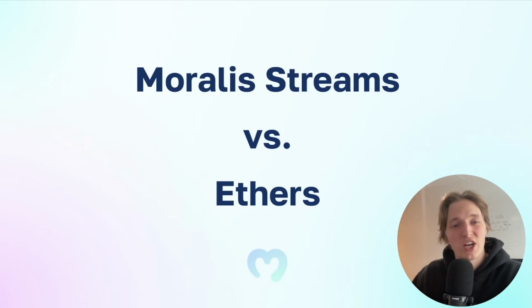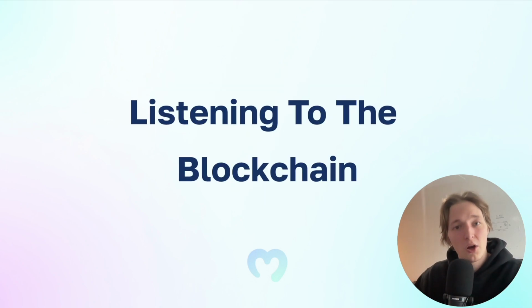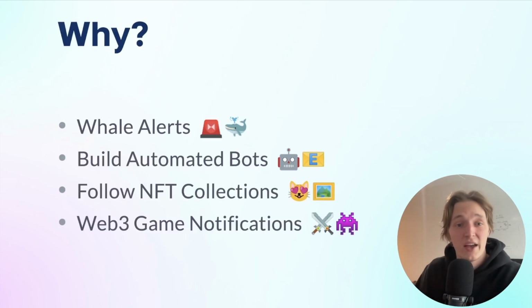In this video, we're going to check out the differences between Moralis streams and the Ethers library when listening to the blockchain. Of course, listening to the blockchain is a very prominent feature Web3 developers are interested in because of the many use cases it can provide. For example, whale alerts. Maybe you want to get notified when large cryptocurrency holders start transferring their assets. Maybe you want to build automated bots, so when a specific event happens on a blockchain of your choosing, you fire up an email, a Twitter thread, or a Discord message.